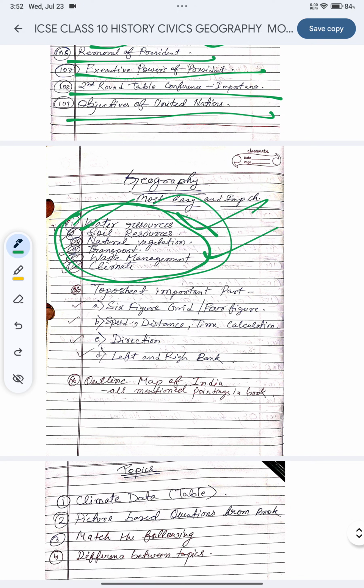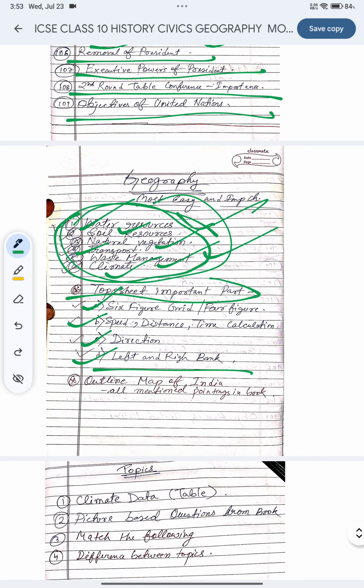First, water resource, very important. Soil resource, natural vegetation, transport, waste management, climate. These are very important chapters. And next, they definitely ask topo sheet questions, like six figure grid, speed, distance, time calculation in a map, direction in a topo map, left and right bank of river in topo map. These types of questions they are asking.